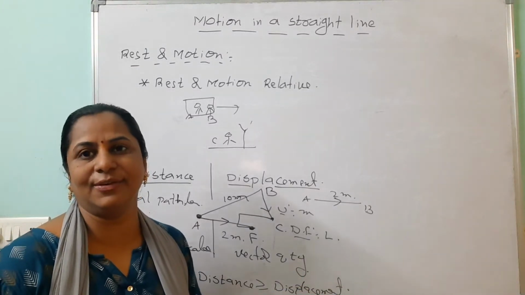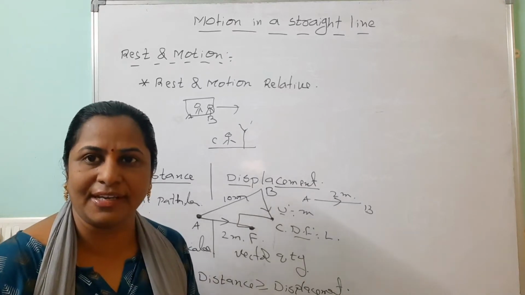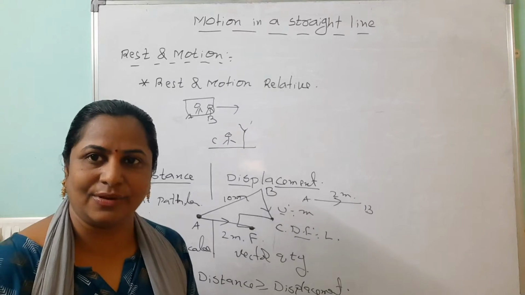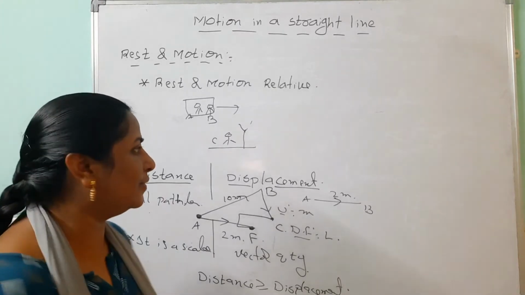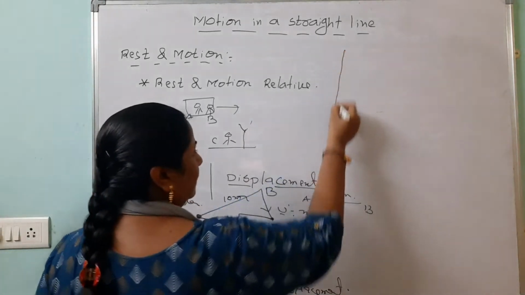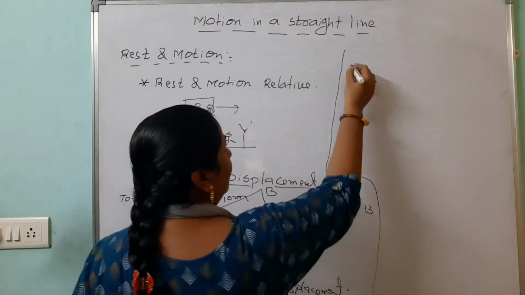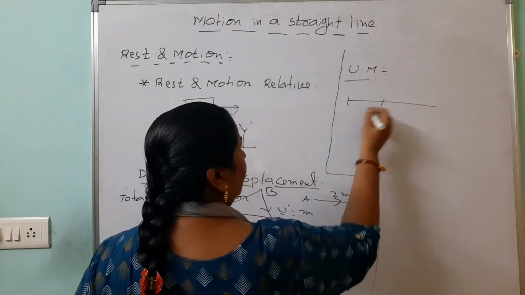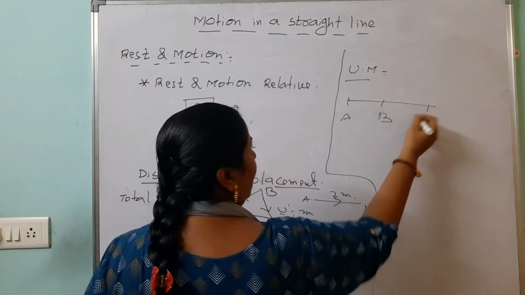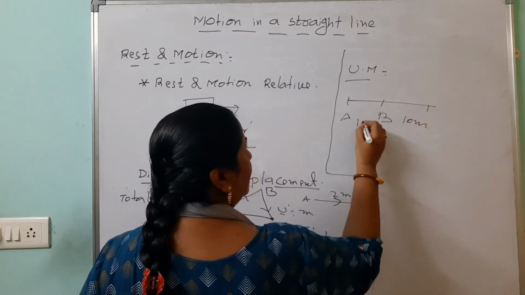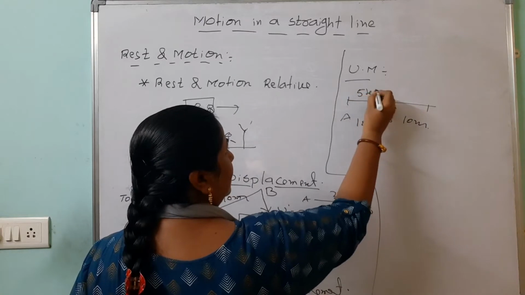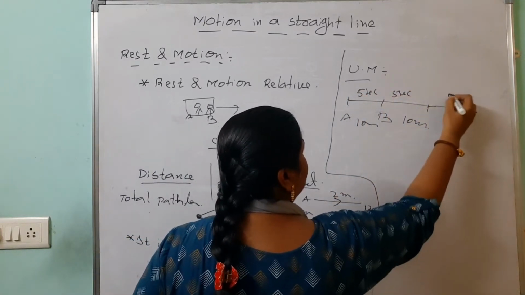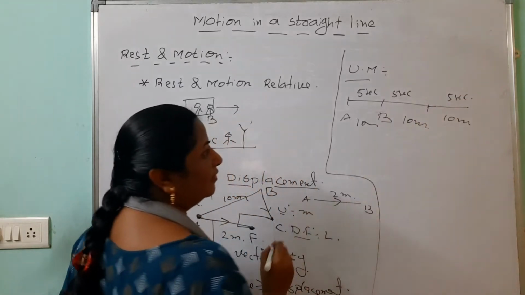First of all, what is uniform motion? If the body covers equal distances in equal intervals of time, that is called uniform motion. Suppose you are taking A, B. Here the gap is 10 meters, here the gap is 10 meters, and the same time it takes, 5 seconds, 5 seconds, 5 seconds. Like that, 10 meters, 5 seconds. This is called uniform motion.